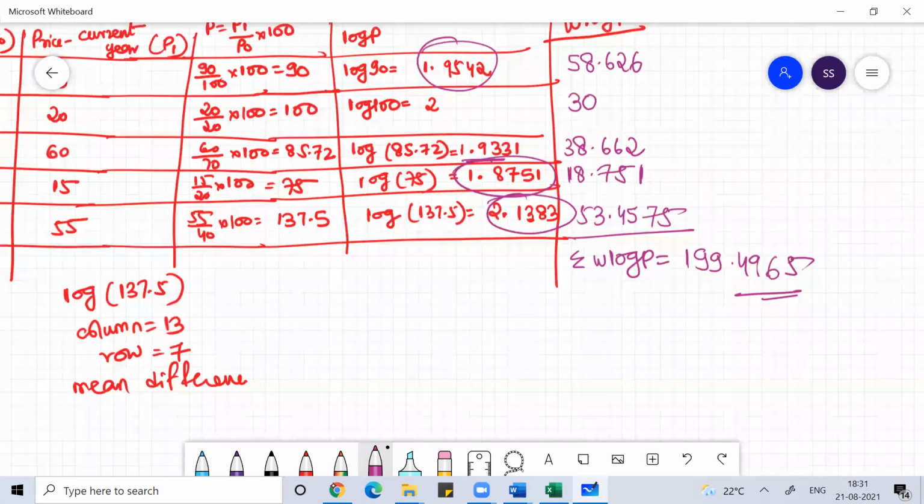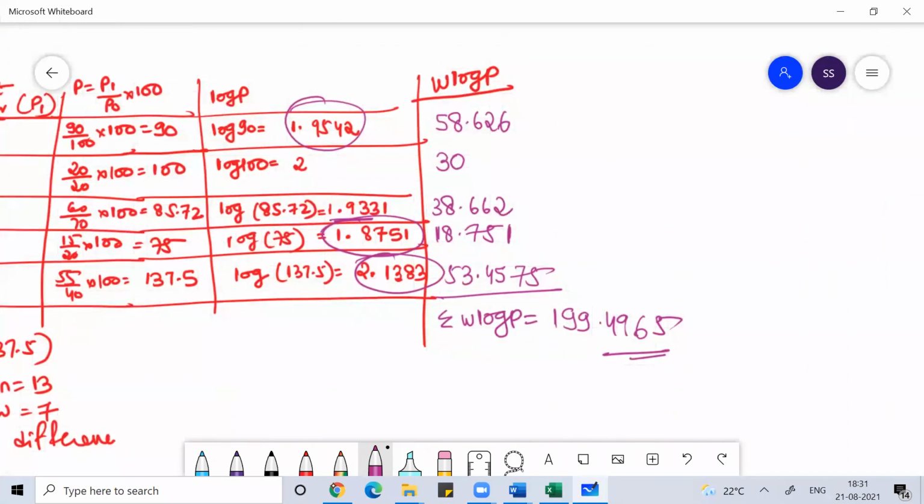Any doubt, anyone? Whenever we talk about index numbers, we can follow the unweighted method or the weighted method. In the weighted aggregate method, we talked about Laspeyres, Paasche, Drobisch-Bowley, Marshall-Edgeworth, and Fisher's ideal index. Now, in the weighted relative method, we talked first about arithmetic mean, then geometric mean.